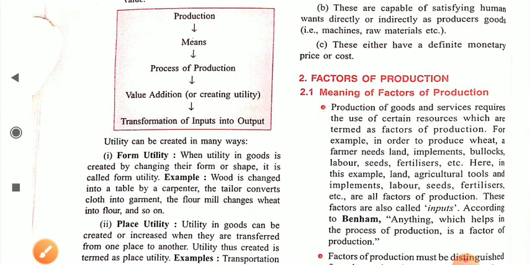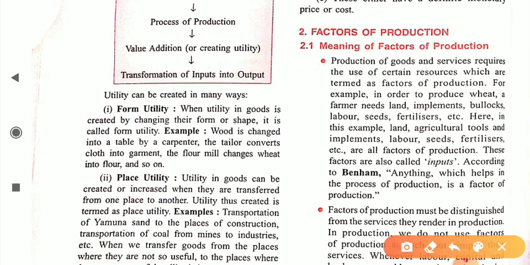Okay, dear student, now move to our next point, which is factor of production. What is the meaning of factor of production? Production of goods and services requires the use of certain resources, which are termed factors of production. We need different types of factors of production to produce goods.